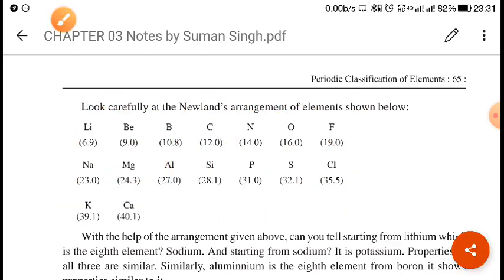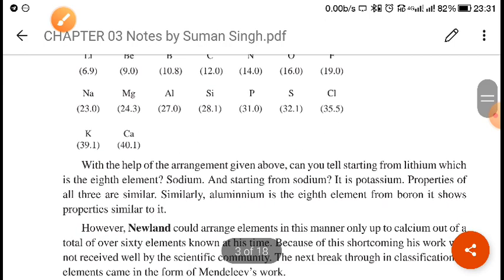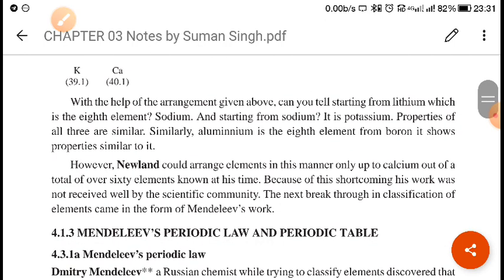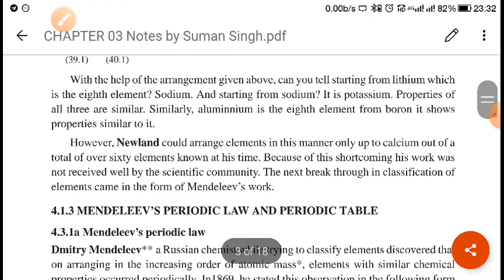If you come downward, you will see lithium, sodium and potassium. All three of them have similar chemical properties. Here also calcium, magnesium and beryllium, all three of them have similar chemical properties. So in this way Newlands tried to arrange the elements, but his idea also failed, because with the discovery of more and more elements it was not possible to arrange the elements like this. So his idea almost failed.